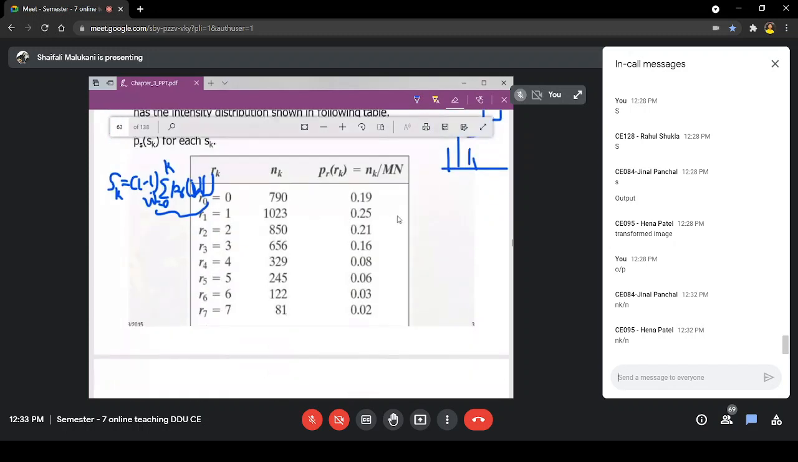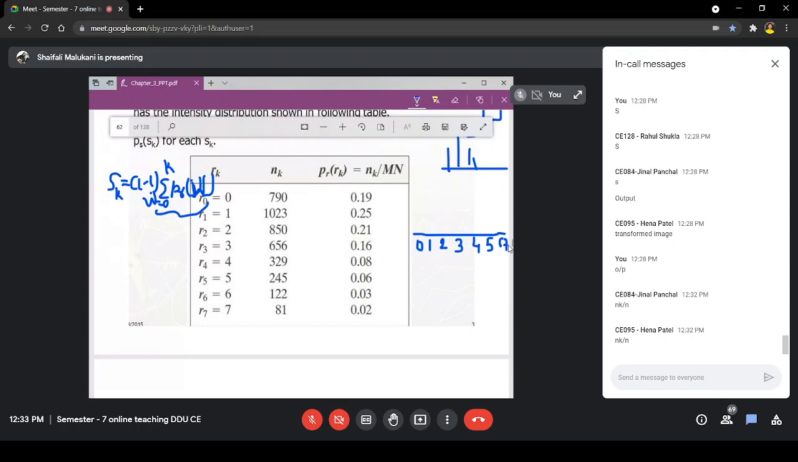Now, what is our desire? Let us verify how this Pr looks. Let us plot. This is 0.19, so it is somewhere here. 0.25 is somewhat higher than that. Sorry, let me go slow here. For intensity 0, intensity 1, intensity 2, I am plotting what? Histogram, or we can say the normalized histogram. That is what I am plotting.